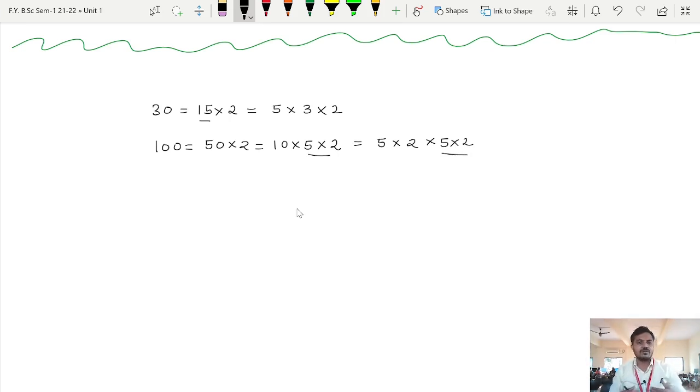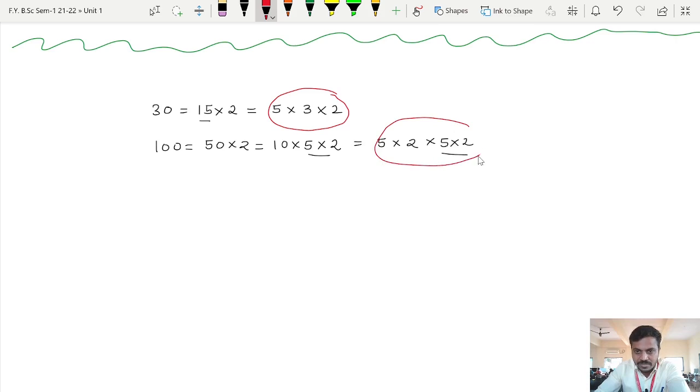So you can choose your own positive integers and try to factorize them. So actually what we are doing is we are factorizing any positive integer as a product of primes. As you can see here, in these factors, all of them are prime numbers, 5, 3 as well as 2. Similarly here also you can see that we are having prime numbers. So what we have concluded is, take any positive integer, we can always write it as a product of primes,